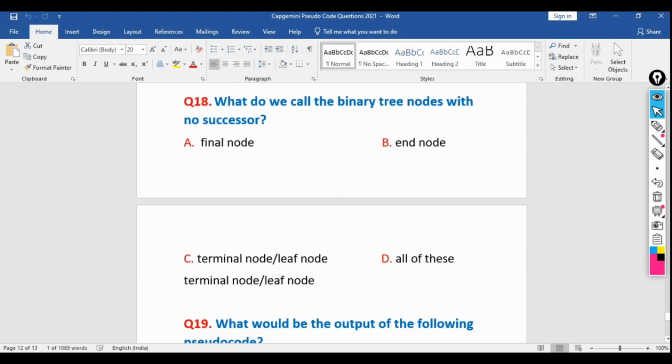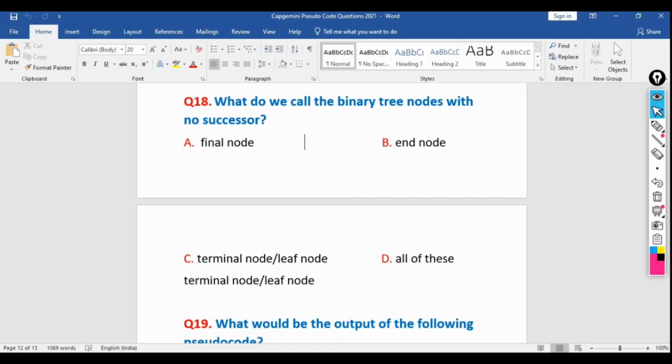So now let's move to the next question. What will be the binary tree nodes with no successor? What will be the output, or you can say the result? The node without having any child node is called the terminal node or the leaf node.